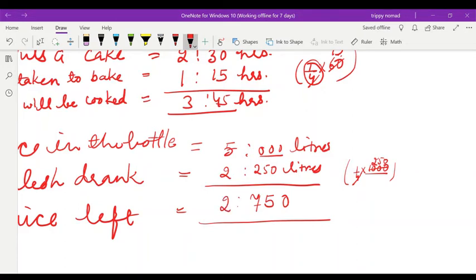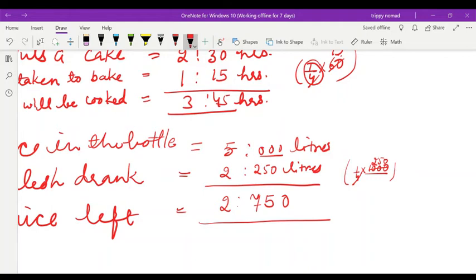I hope you understood, children. So how much is left? 5 liters of juice was there and 2 liters 250 milliliters of that juice was taken by Kamlesh. Then how much juice was left?